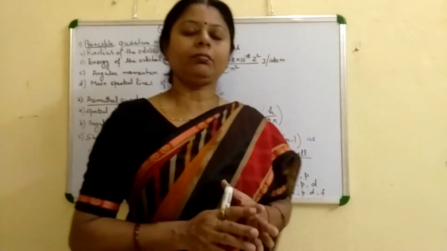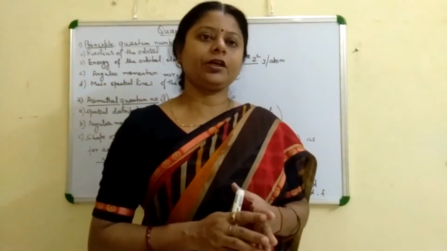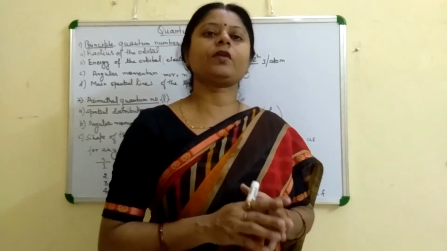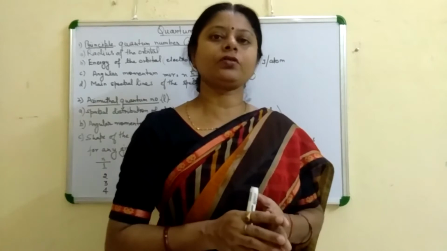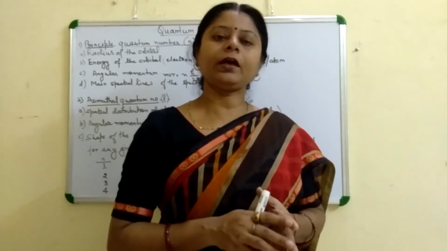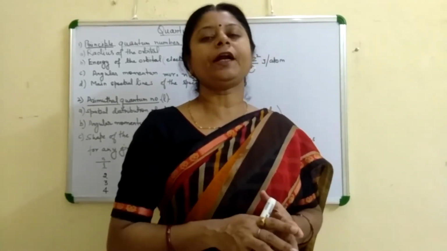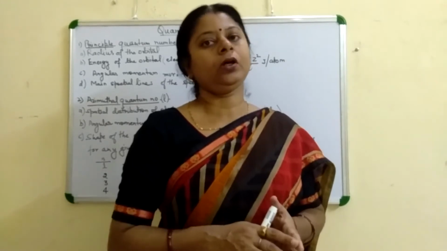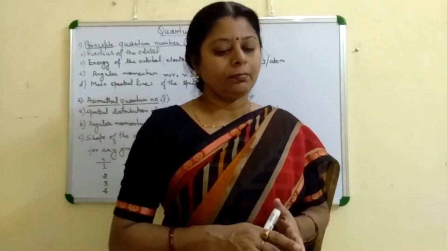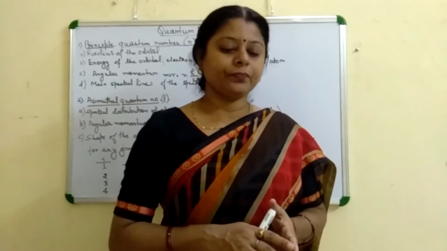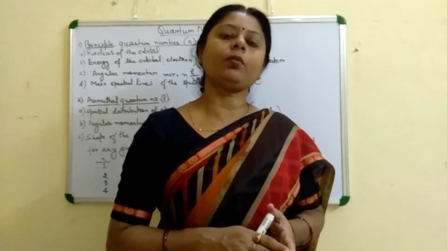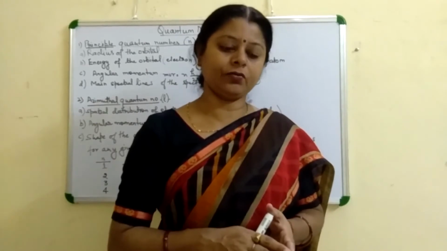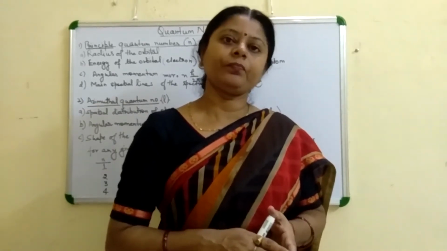Now the quantum number. Before teaching it, I want to explain the difference between the orbit and orbital. Orbit you studied in the Bohr's model, where the electron revolves in a definite path around the nucleus. But orbital is the region in the space around the nucleus where the probability of finding the electron is maximum.